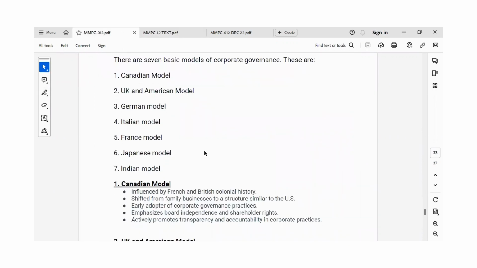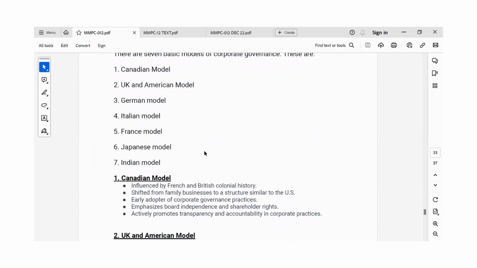Let's see, the first model is the Canadian model. It was influenced by the French and British colonial history. It shifted from family business to a structure similar to the US. The Canadian model was an early adopter of corporate governance practices. It emphasized board independence and shareholder rights. It also actively promotes transparency and accountability in corporate practices.